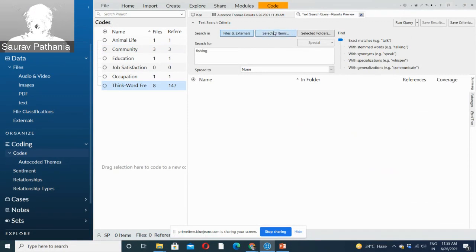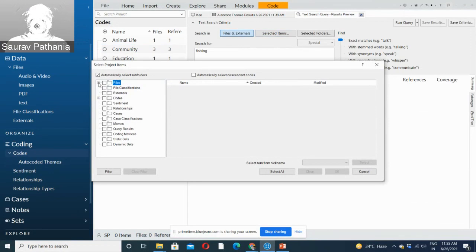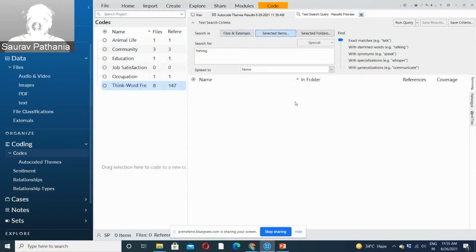And select items. Again, I look for all my interviews. I can search it anywhere, in PDFs also, but right now I'm looking only into text data. So I can look for the word fishing and exact matches of fishing, right? In this option also we have a slider. Either we can look for exact matches, or we can look for stemmed words also. If we are looking for stemmed words of fishing, it will look for fish, fishes, anything with fish. Right now we're looking for fishing and exact matches.